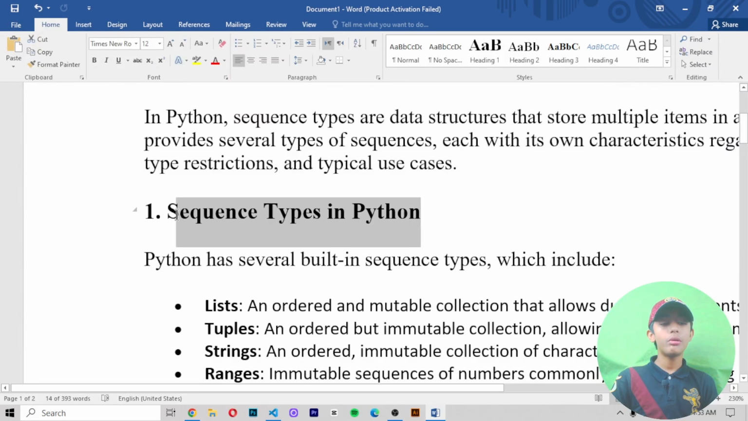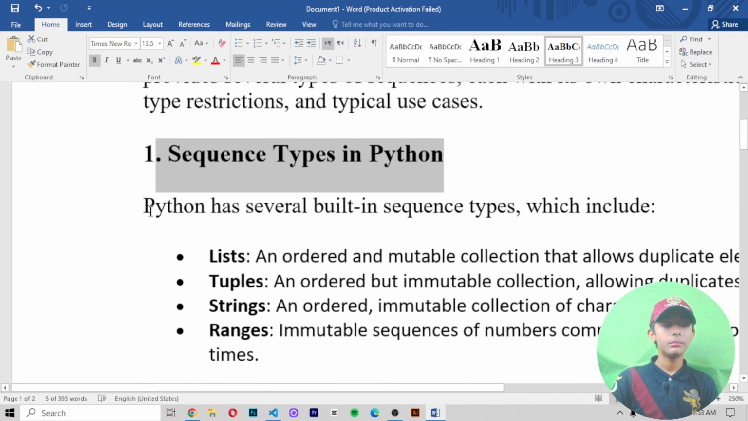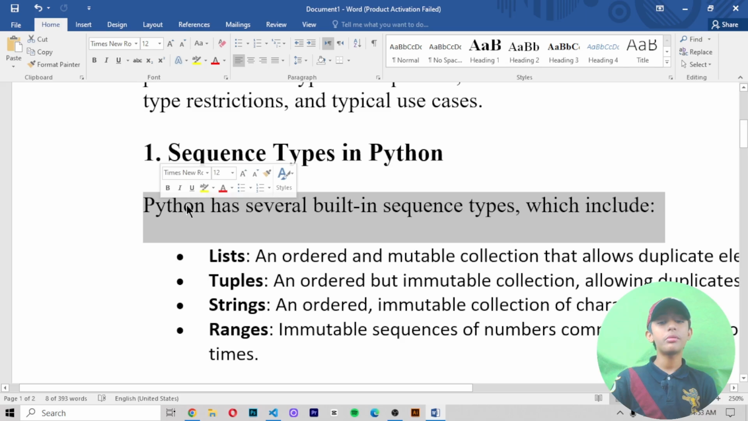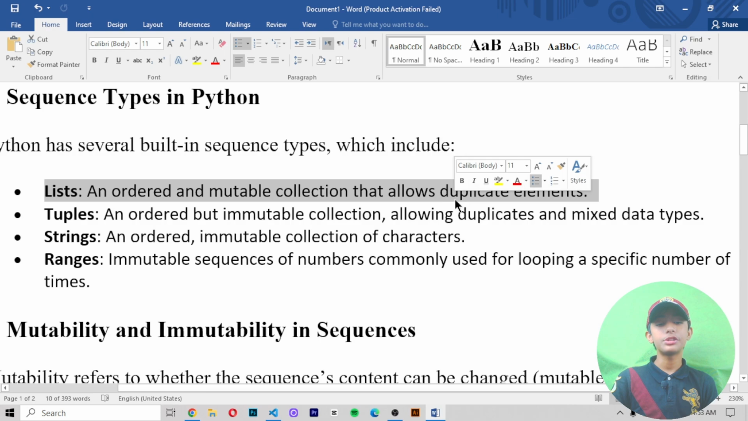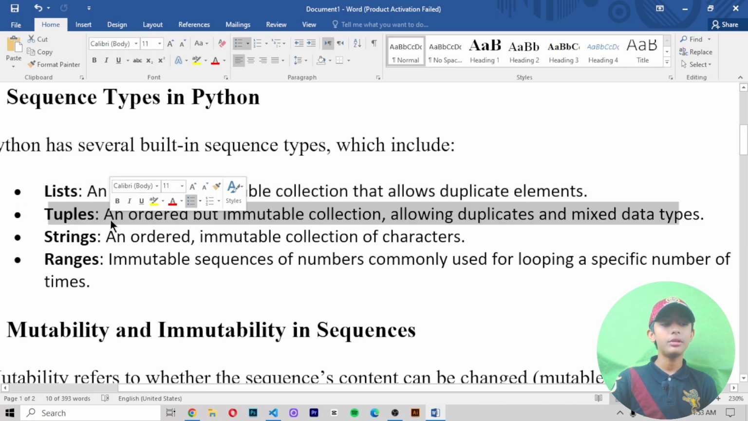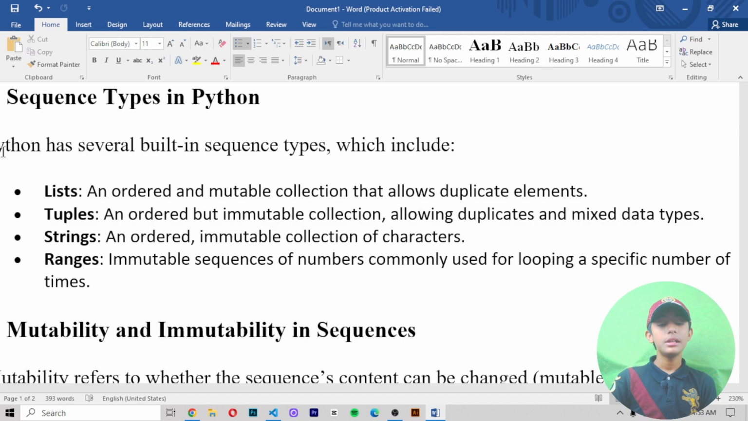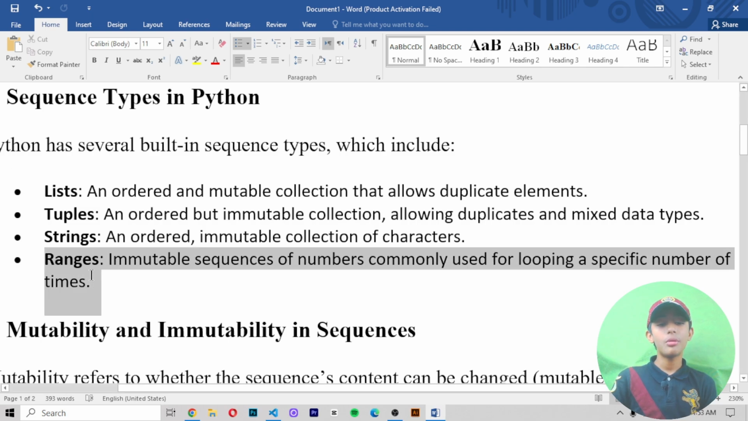First, sequence types in Python. Python has several built-in sequence types, which include: first, list. It's an ordered and mutable collection that allows duplicate elements. Number two, tuples. It's an ordered but immutable collection, allowing duplicates and mixed data types. Number three, strings. It is an ordered immutable collection of characters. And number four, ranges. It is an immutable sequence of numbers commonly used for looping a specified number of times.